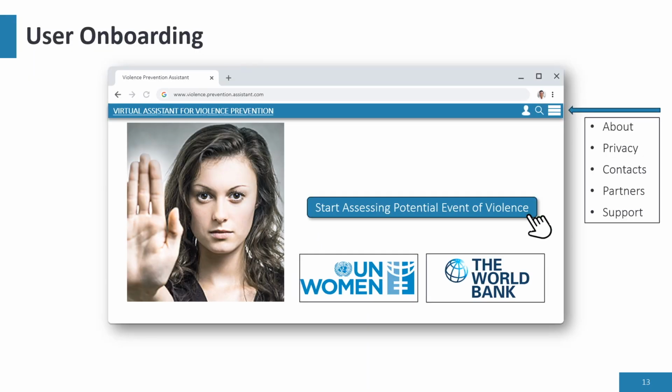Now, I show a few screenshots of how my solution should look and work. The assistant is a public website, and everybody shall trust it. The trust could come from the associations that work with this solution, for example, to improve the database, but also governments that help by collaborating with this solution. The website could also show how many people are using it per day. From the menu, anyone shall be able to know all this general information, but also the purpose of the website. The only action of the main page, and the most important one, is to start assessing a potential event of violence.